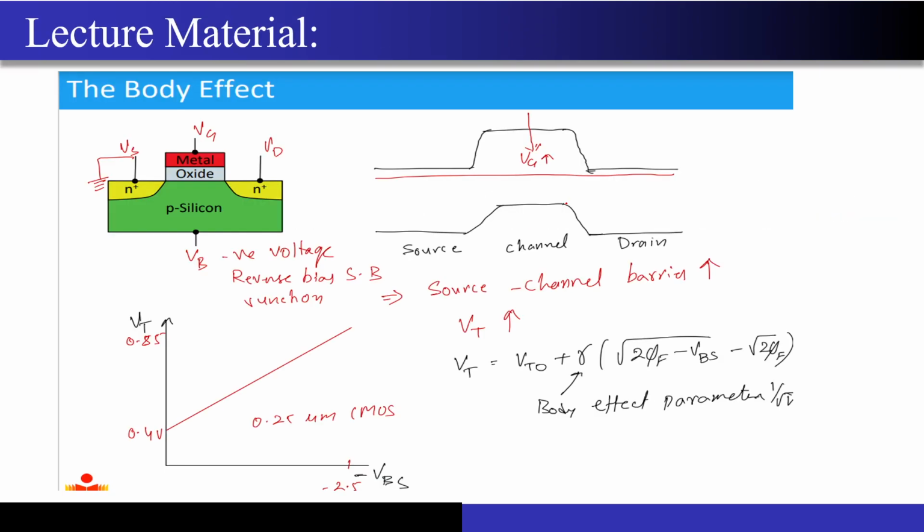Now the next thing that we have studied is about the substrate bias effect. What we have studied is that this substrate acts as a back gate, and it modulates the threshold voltage. And how does it modulate the threshold voltage? Why did I say it is a back gate? If you look at the energy band diagram along this particular cross section, this is my source, this is my drain, this is what my channel looks like.